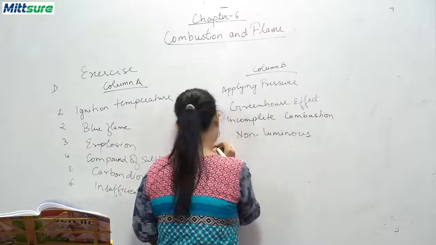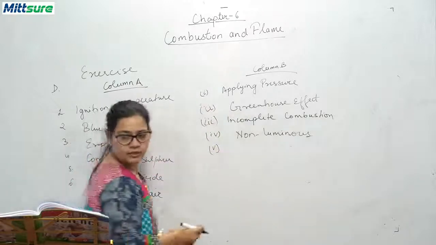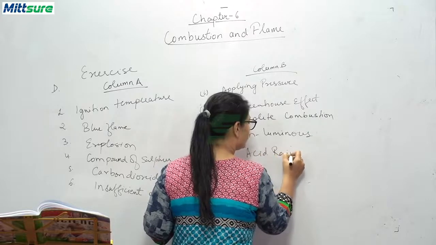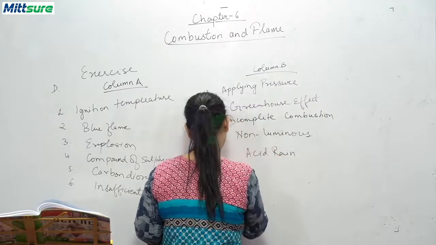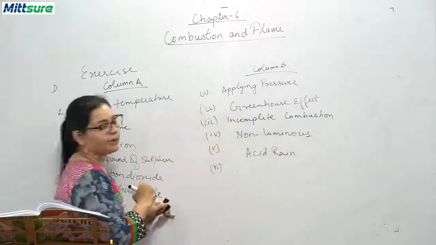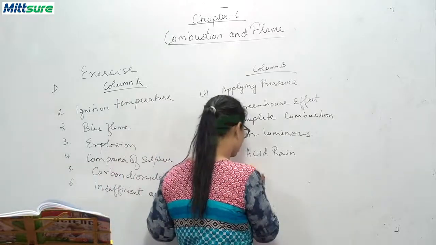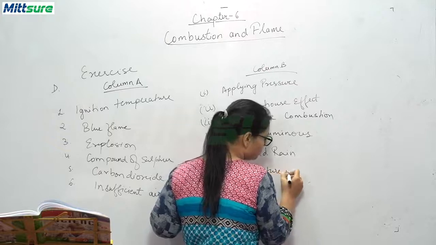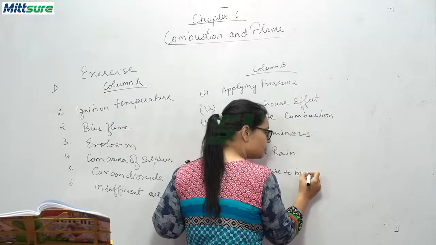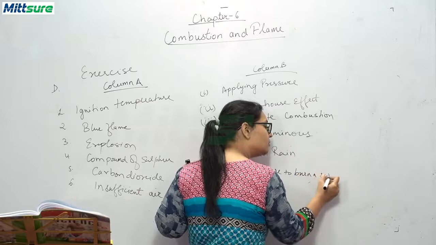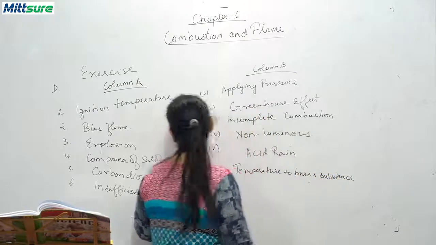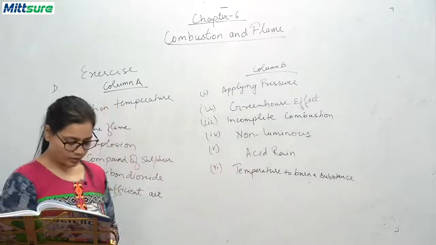Non-luminous. Fifth is acid rain. And sixth is temperature to burn a substance. Okay, now we will be doing all the questions.